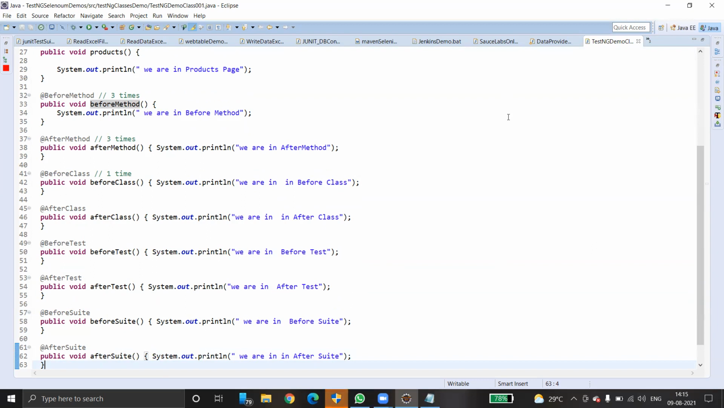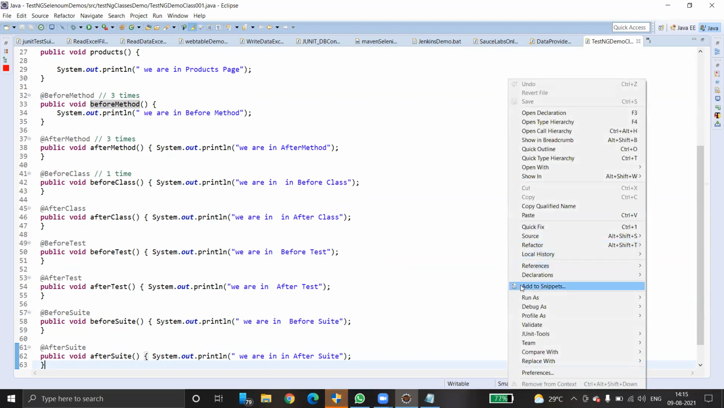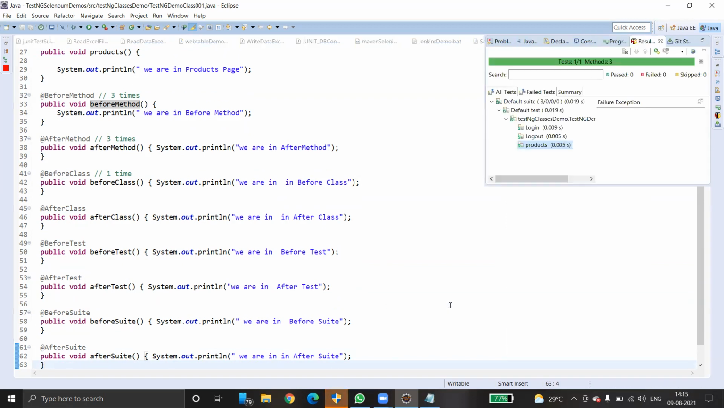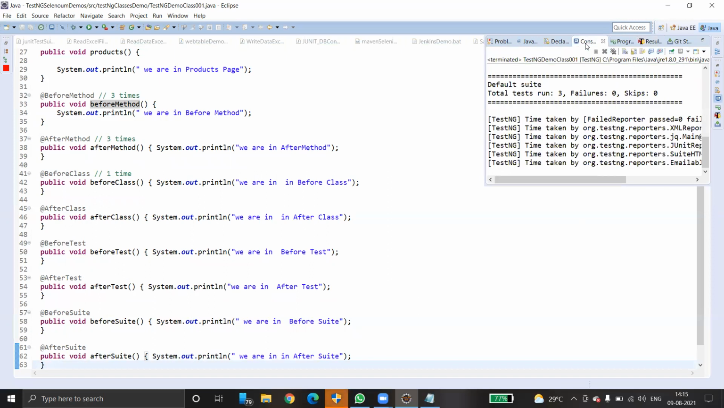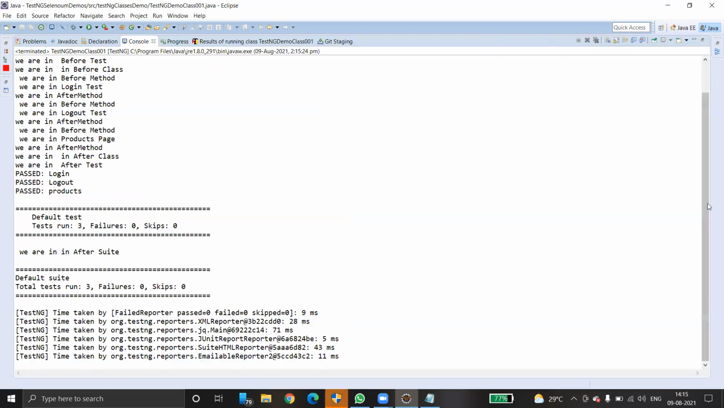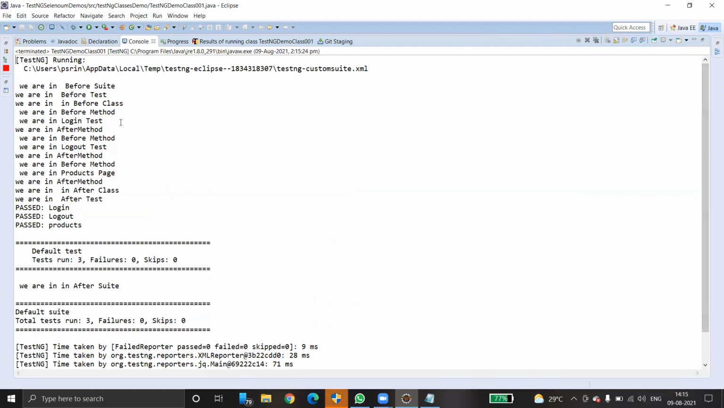Let me execute this script. Simply right click, run as TestNG test. See how many test cases are there? Login, logout, and product. Just go to the console and try to understand this hierarchy. First, before suite, before test, before class, before method. That means this is the order we follow: suite, test, class, and method.